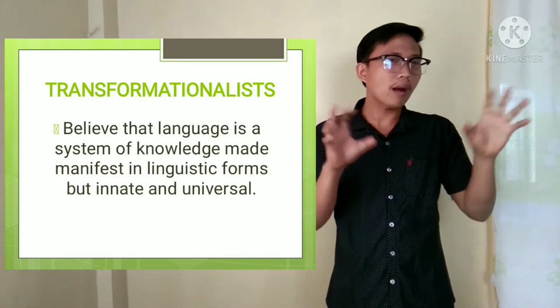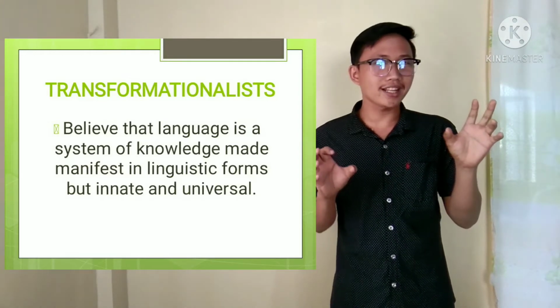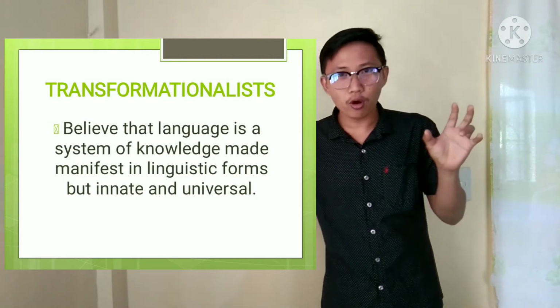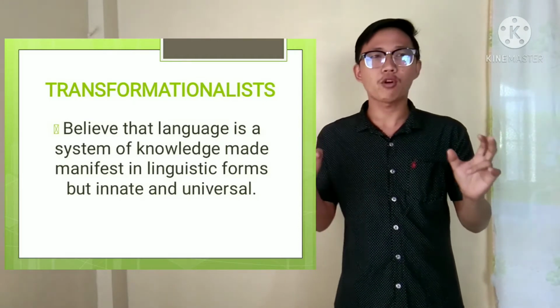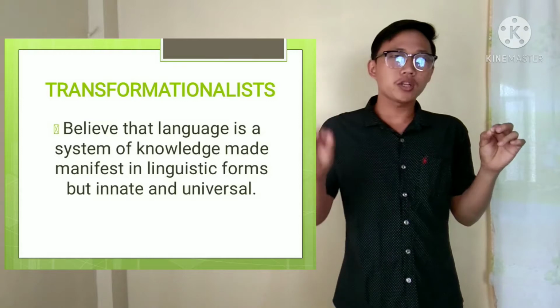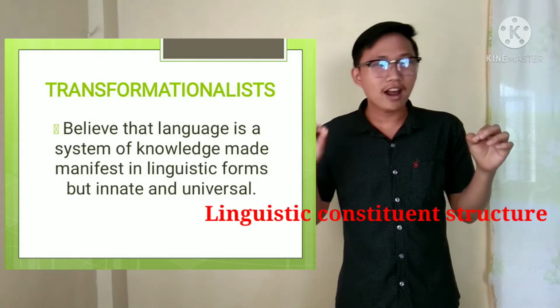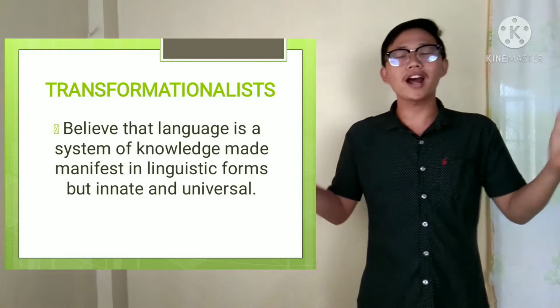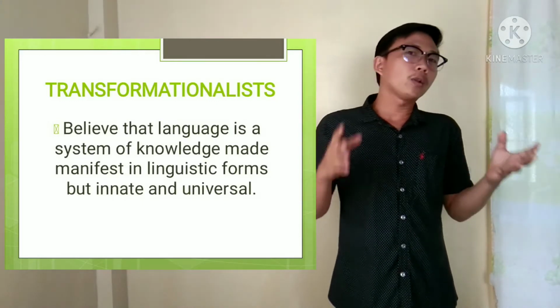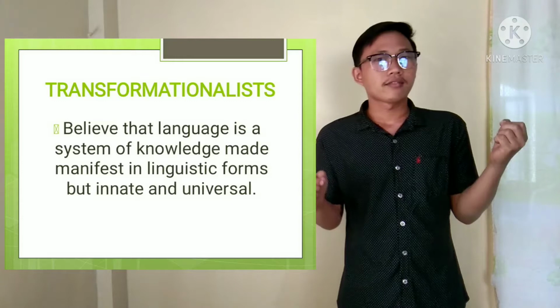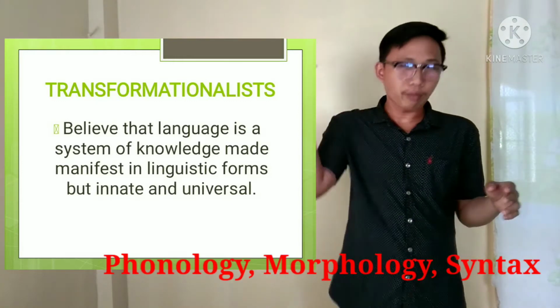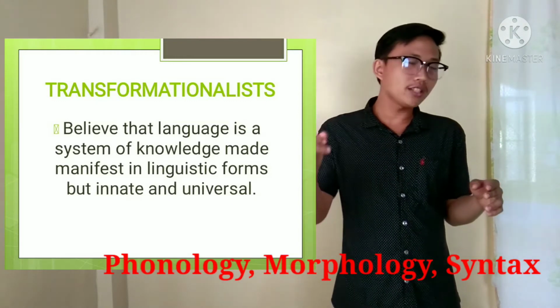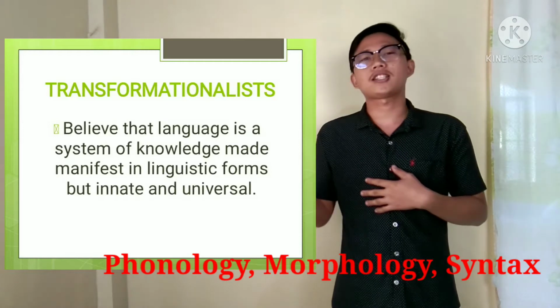When we talk about linguistic forms, it is also called speech form. A speech form is a linguistic constituent structure, and when we talk about linguistic constituent structure, we are dealing with some parts of grammar: phonology, morphology, and syntax.